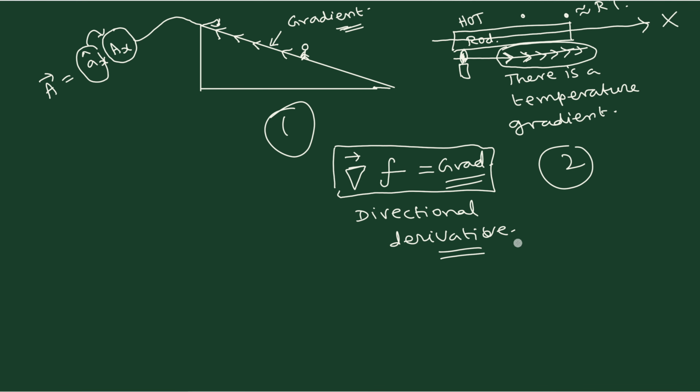Why it is so important is, if I give you a surface, any surface, it can be a sphere, a cylinder, or some kind of arbitrary shape, or a planar surface, and ask you to find the unit normal to that particular surface, how will you find it? You have to evaluate this gradient. So this directional derivative concept is very important if you want to generate the unit vector for a given surface. There are important concepts associated with the geometrical properties of surfaces. That is why this is very important.